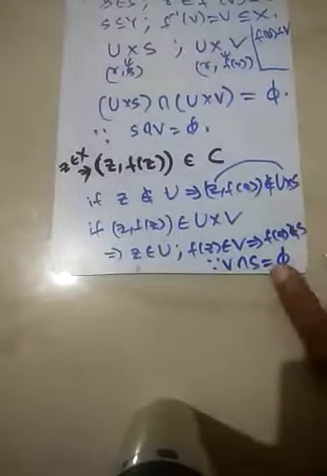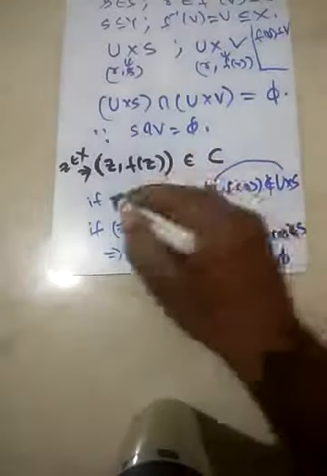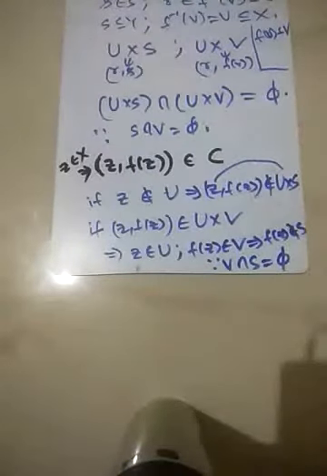So what do we have over here? If you look at it, there are two possibilities.